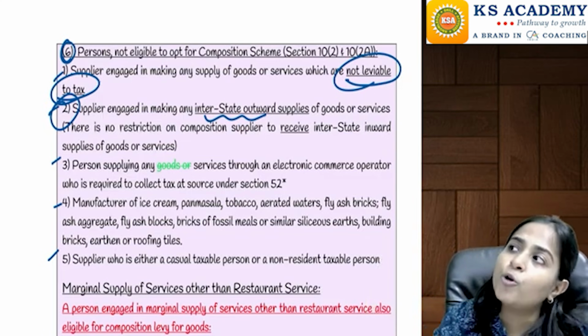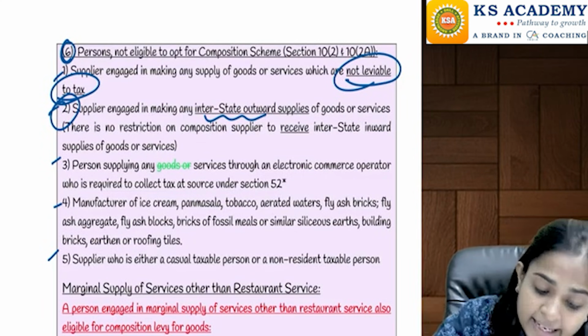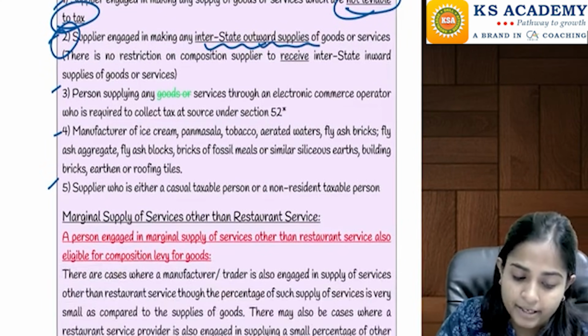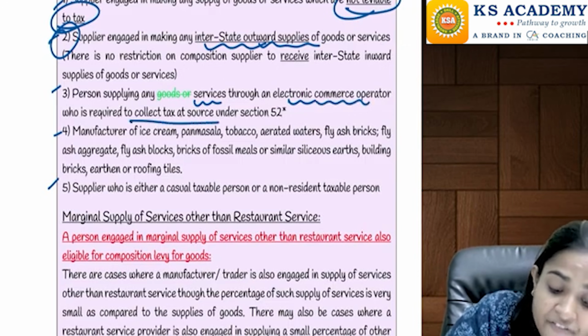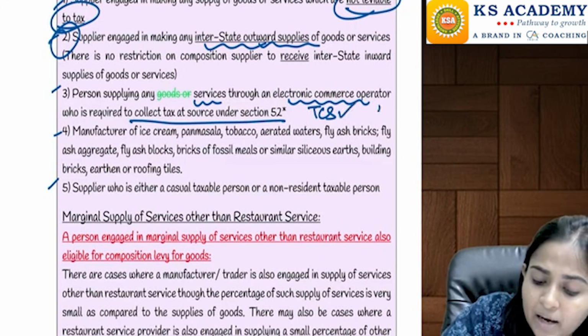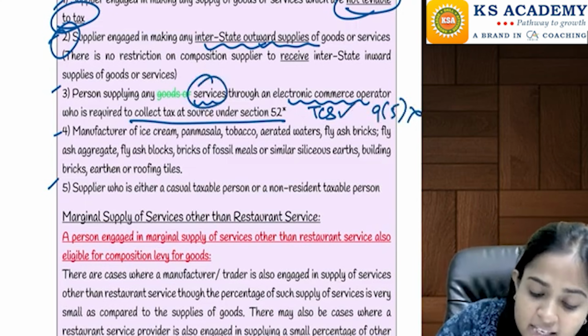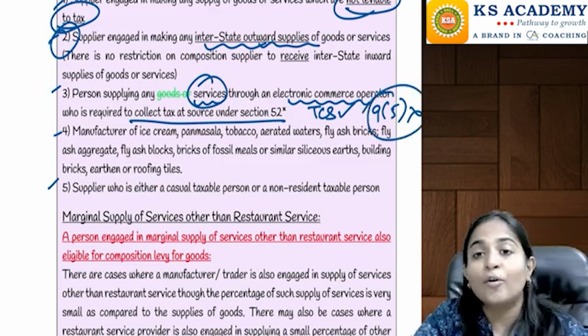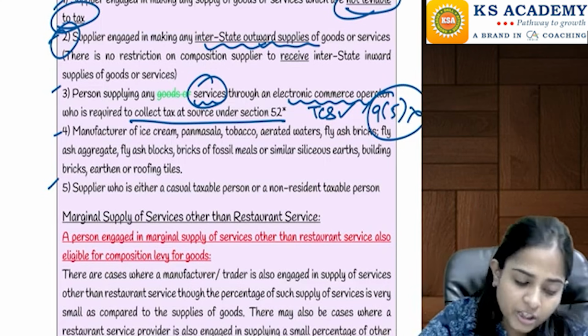But what if I want to do interstate purchases? No problem. What is prohibited is interstate outward supplies. Next, if you are providing services through an e-commerce operator where TCS is applicable but 9(5) is not applicable, that is, you are providing services through an e-commerce operator and you are not falling under those 5 notified services, then you cannot opt for the composition scheme.